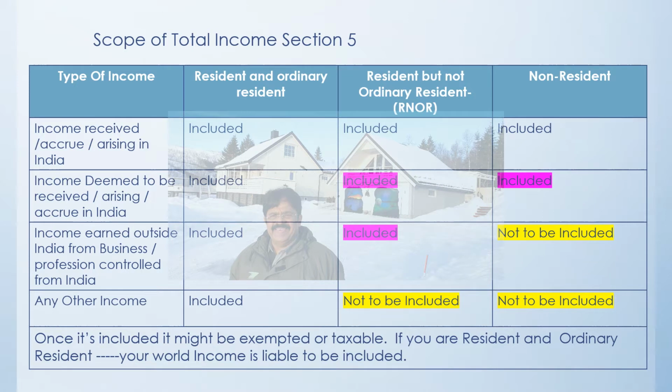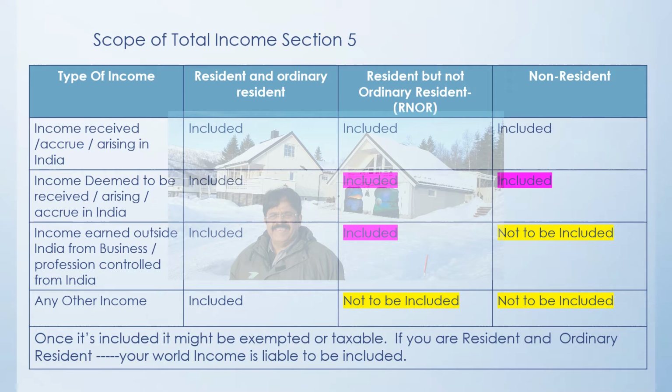Now if he is a resident but not ordinarily resident, that means his stay is more than 120 days but less than 182 days, he will be considered as a resident and not ordinarily resident. So his income, even that which is earned in UAE, will be included in Indian income tax, and he will have to pay the tax accordingly.